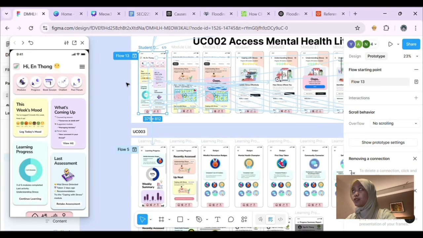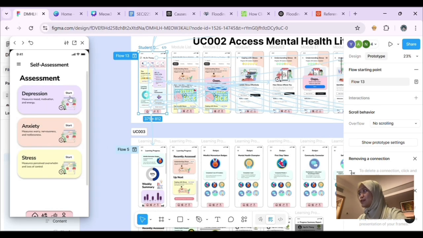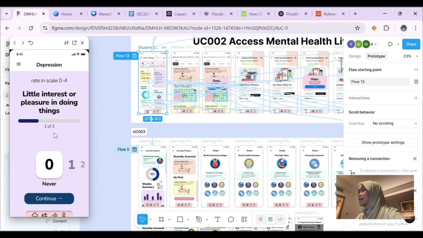So we go first to the student dashboard, and then we take the retake assessment. Okay, and it will lead you to the self-assessment dashboard. There will be a list of assessments related to depression, anxiety, and stress. Okay, so we first choose the depression module. We start, and then the first question appears. Okay, so let's say, little interest or pleasure in doing things.